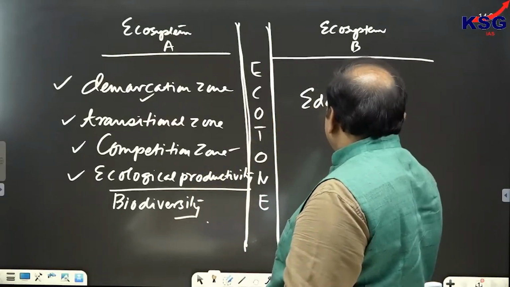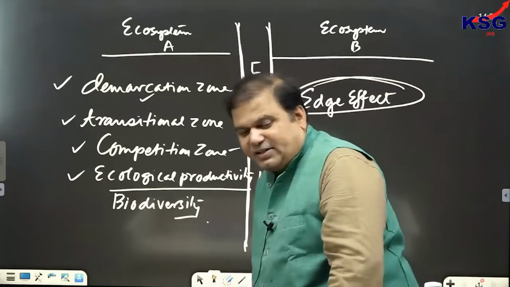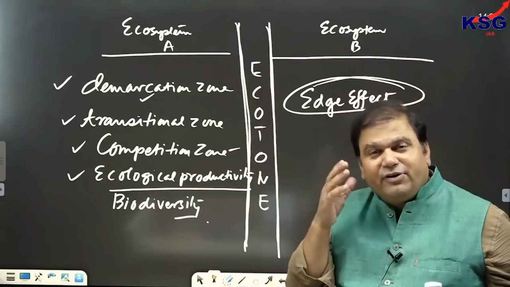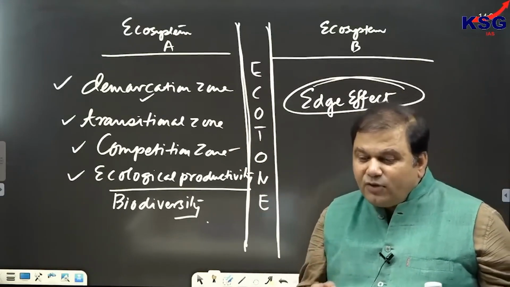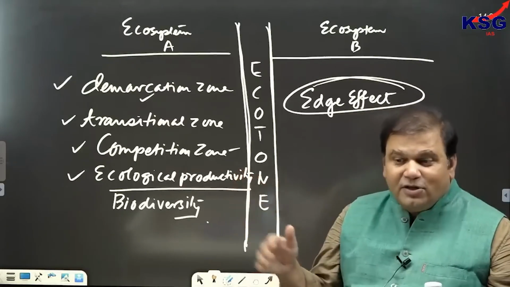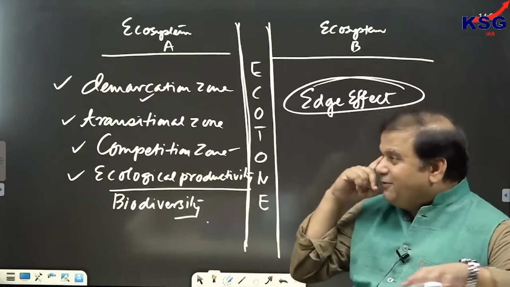So, we are saying that the margin of two ecosystems overlap in this area, and as such we can see the localized condition in this area is favorable for development of a large number of species. So, this phenomenon is called as what? This phenomenon is called as edge effect. Clear? So, high population would be there definitely. So, this phenomenon would be called as edge effect as such.